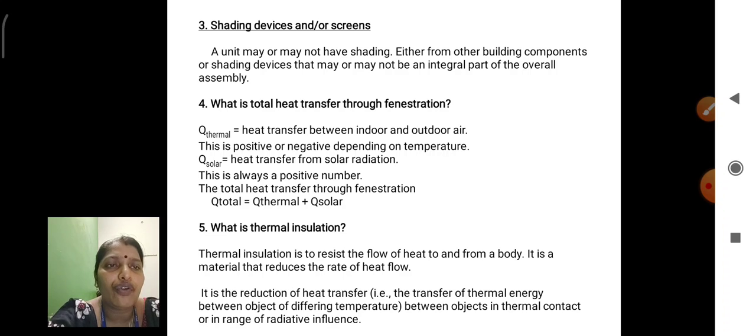Thermal insulation is to resist the flow of heat to and from a body. It is a material that reduces the rate of heat flow. We have to use some thermal insulation material to absorb this heat energy and then reduce it. Depending on the inside and outside temperature, you have to utilize thermal insulation material. It reduces heat transfer, that is the transfer of thermal energy between objects of different temperature, between objects in thermal contact or in the range of radiative influence.